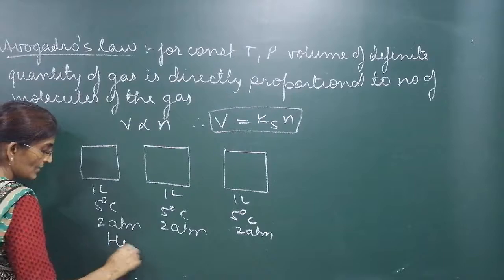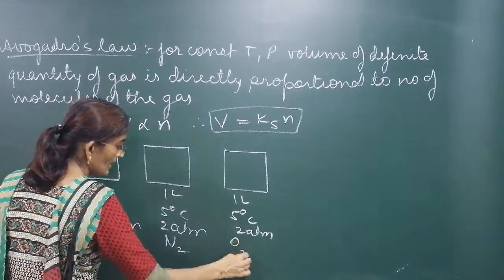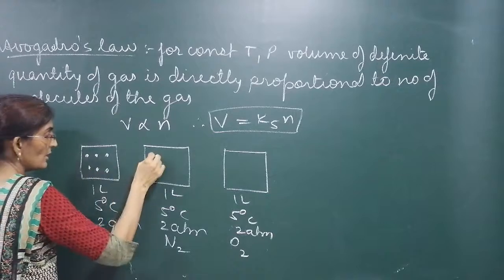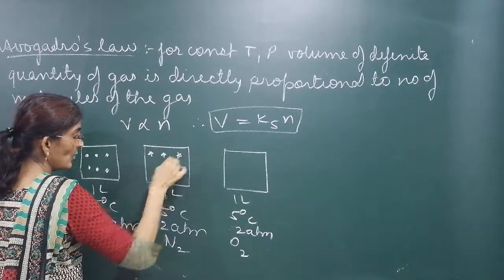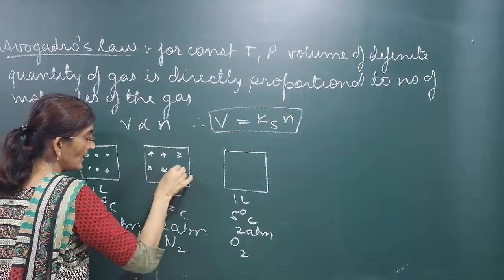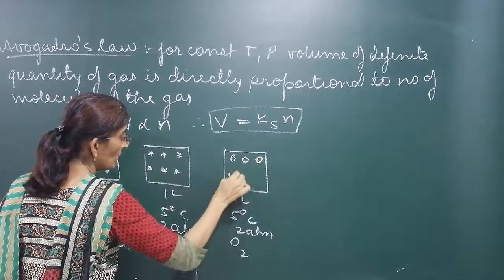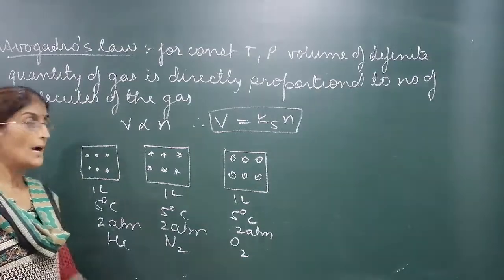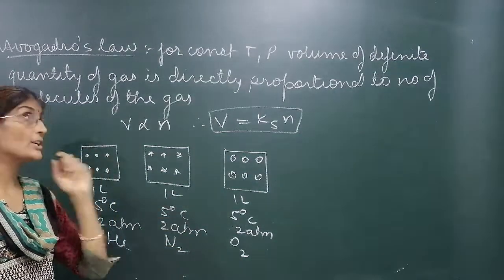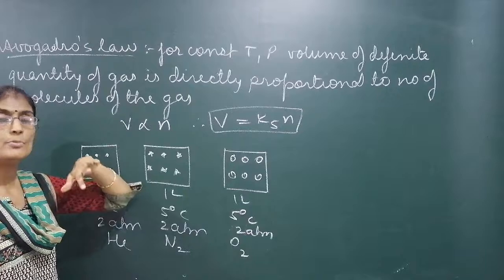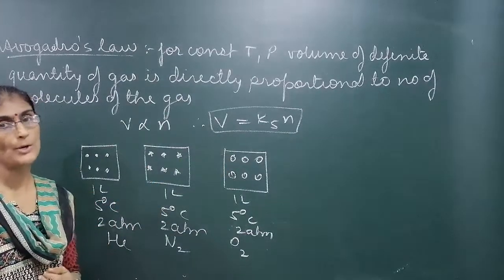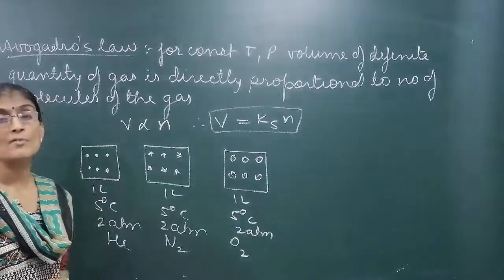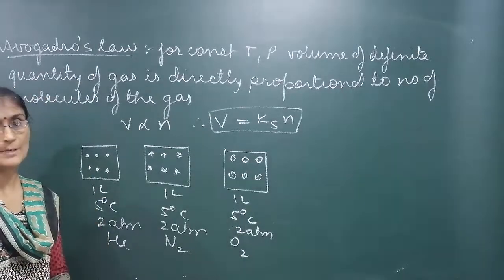આમાં helium છે, આમાં nitrogen, આમાં oxygen. Number of molecules will be same. Suppose there are 6 molecules, here also there will be 6 molecules, here also there will be 6 molecules. मतलब number of molecules will be same. This is called Avogadro's law. Under identical conditions of temperature and pressure, volume is directly proportional to number of molecules. If volume is same for all the gases, though gases are different, number of molecules will be same. Clear?